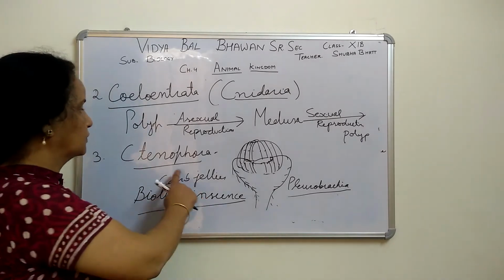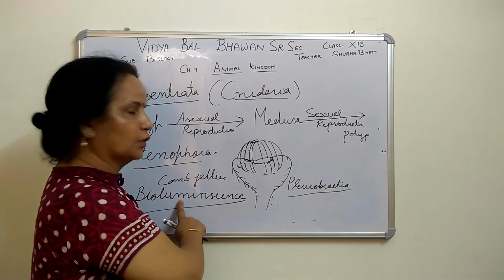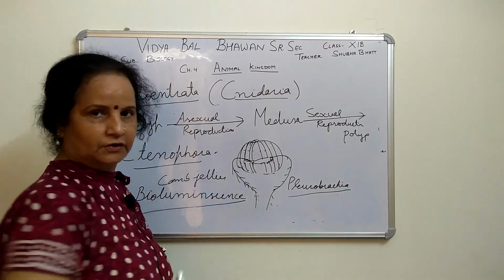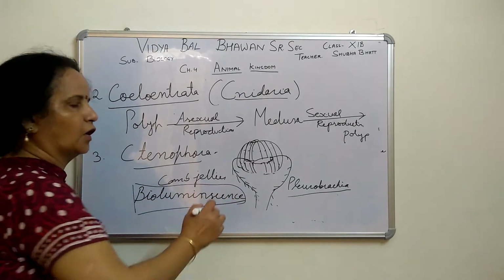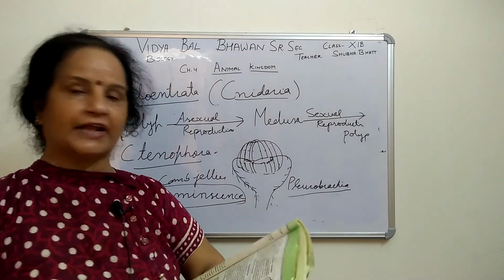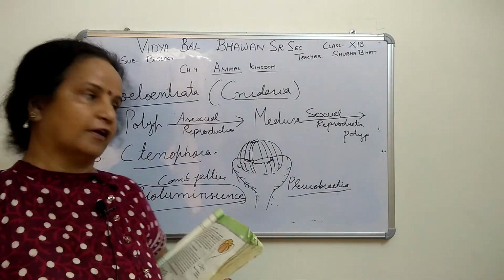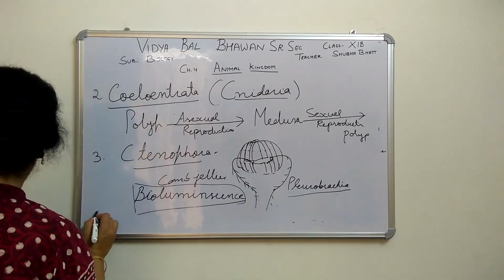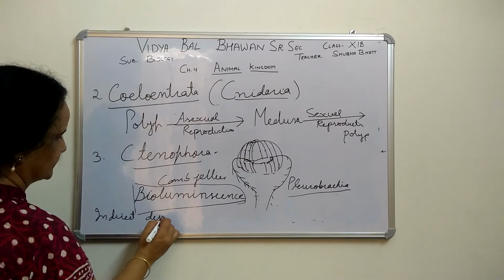So the organisms of this group show light, or emit light. This is the important characteristic of this group. Now indirect development is there. Mostly in the lower class organisms, indirect development is there.